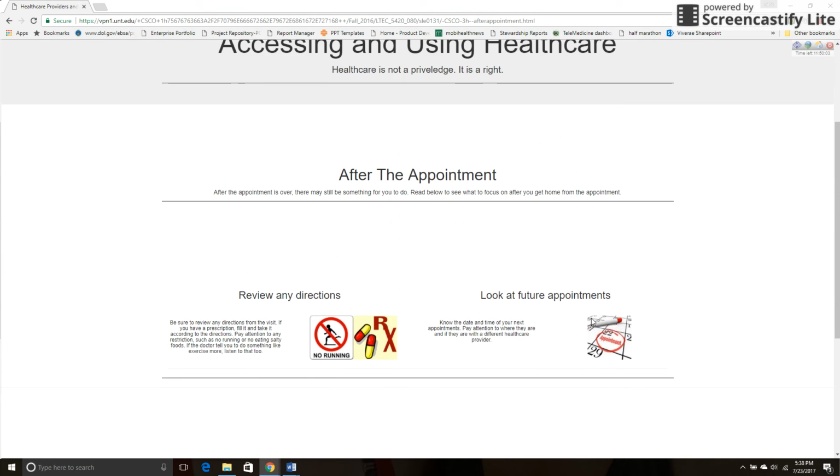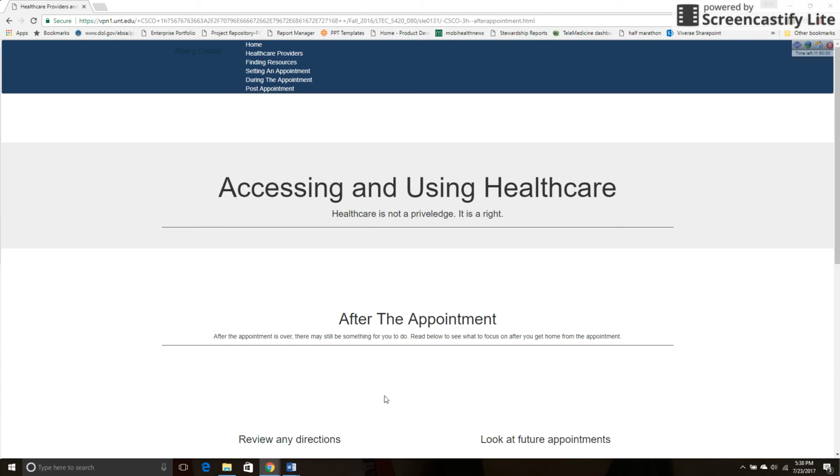And there you go. That page is basically the same layout. So those are all of my projects.